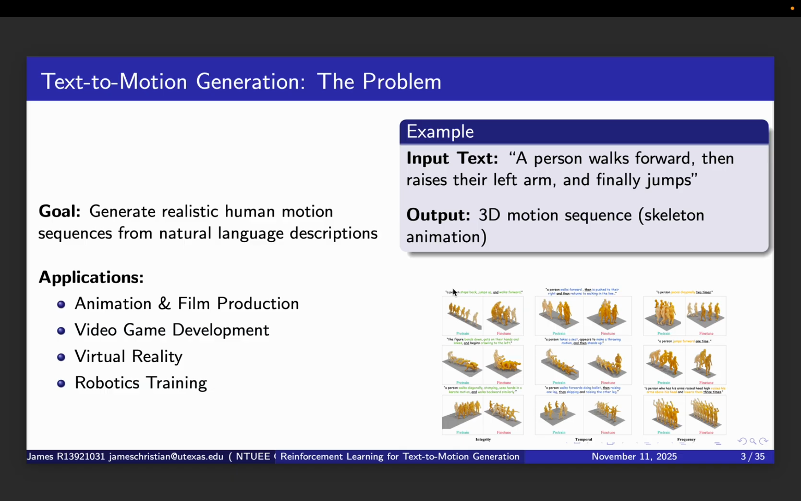Let me show you a concrete example on the right. If we input the text "a person walks forward and raises his left arm and finally jumps," the system should output a complete 3D motion sequence showing a skeleton performing exactly these three actions in order. The figure below shows some qualitative comparison examples from existing work. The key challenge is making the process accurate, efficient, and able to handle complex descriptions.